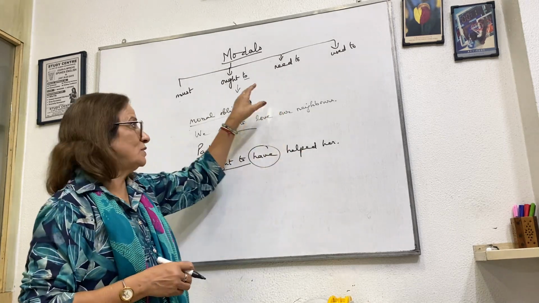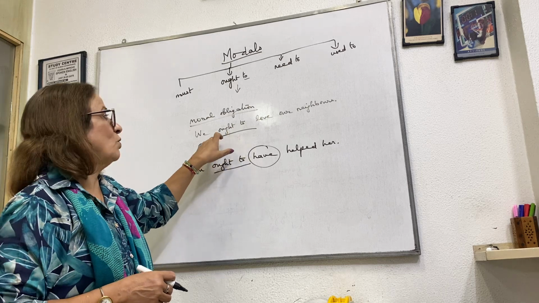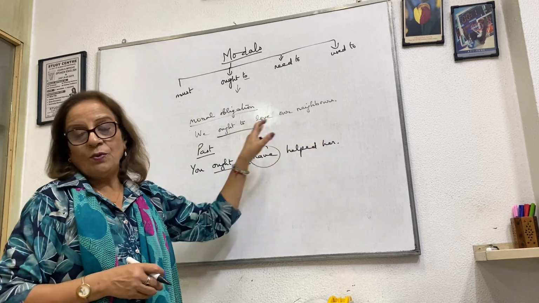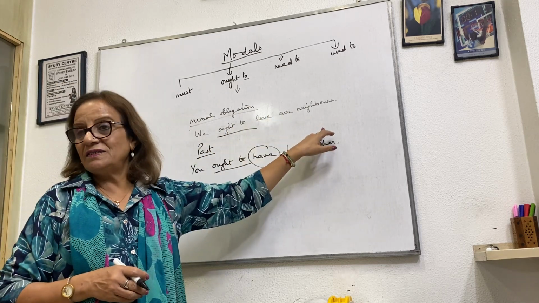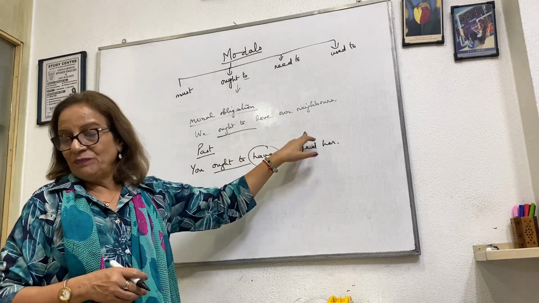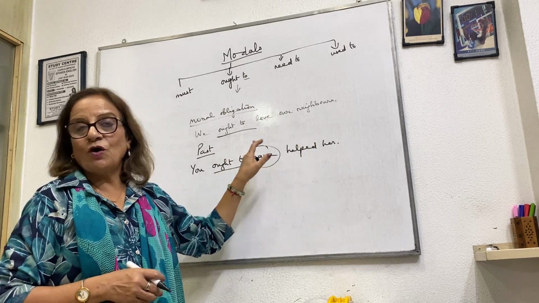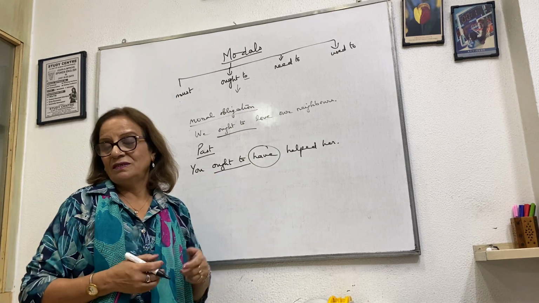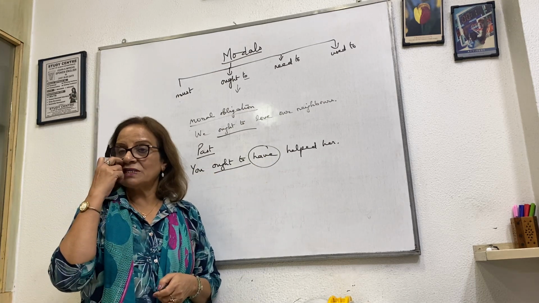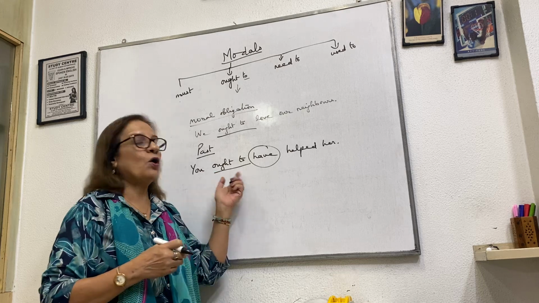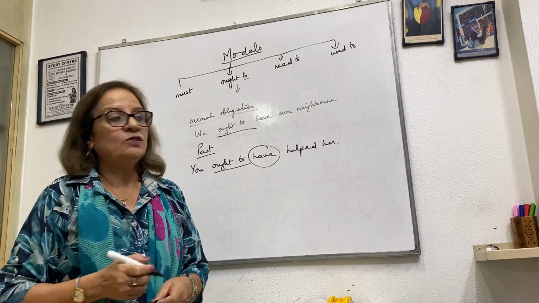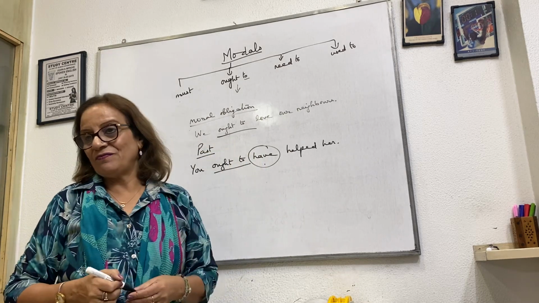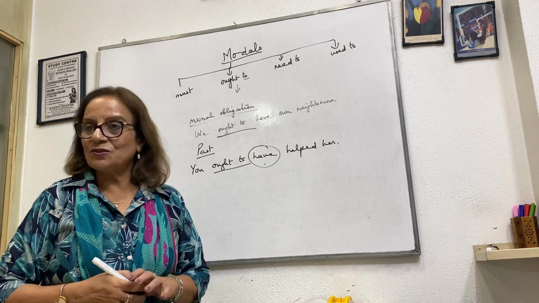So here I tell you, it's a moral obligation. We ought to love our neighbors. We ought to respect our elders. We ought to obey the school rules. Okay? We ought to obey our teachers. And something in the past we have to say, then you ought to have helped her. So with that we have to use have. Okay? Is it clear, students?